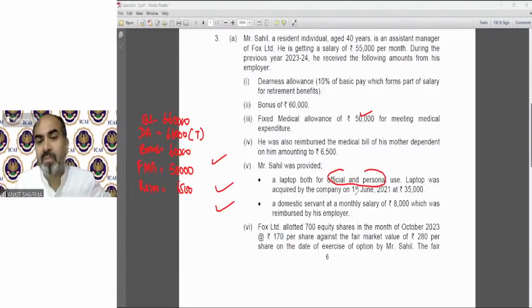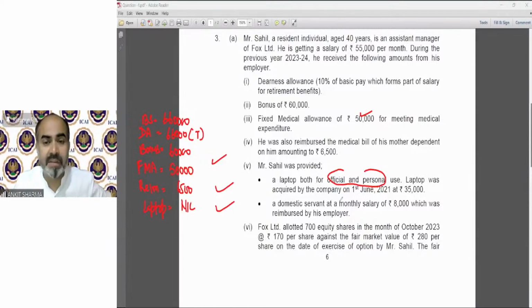The laptop was acquired by the company on 1st June 2021 at 35,000. So taxability for movable assets, if it has been given to an employee for use, whether for personal and official, has been dealt with, and for the purpose of laptop or computer, the taxable value will remain nil. So laptop taxable value will remain nil. For car provision, there is a separate concept, and for other assets, that is 10% per month. But for the purpose of laptop, etc., it is non-taxable.